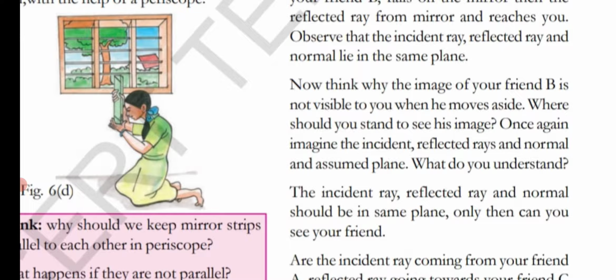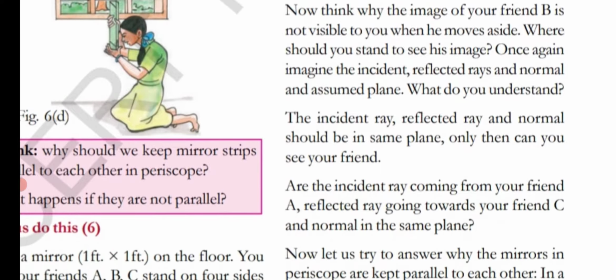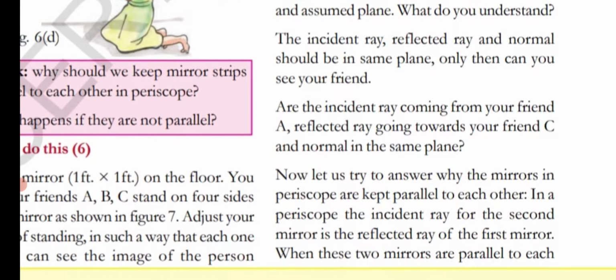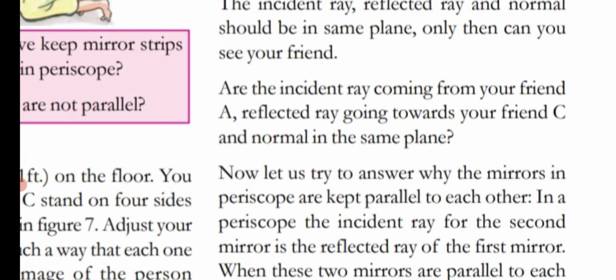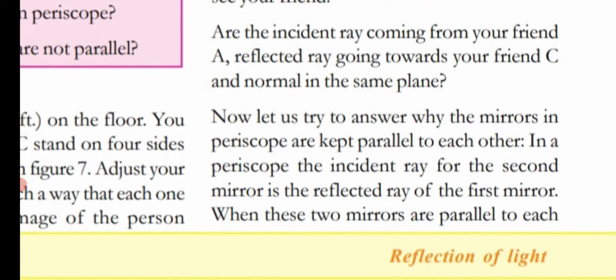Once again, imagine the incident and reflected rays, the normal and the assumed plane. What do you understand? That the incident ray, reflected ray and the normal should be in the same plane. Only then can you see your friend. Are the incident ray coming from your friend A, the reflected ray going towards your friend C, and the normal in the same plane? Yes.